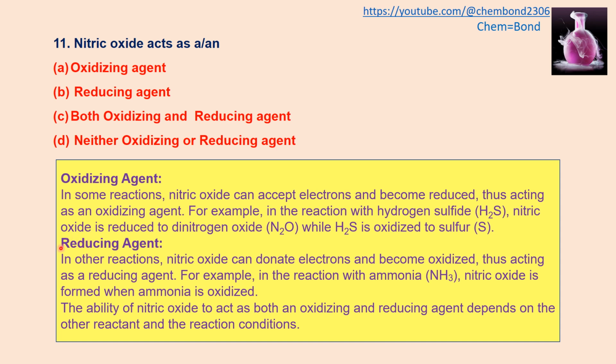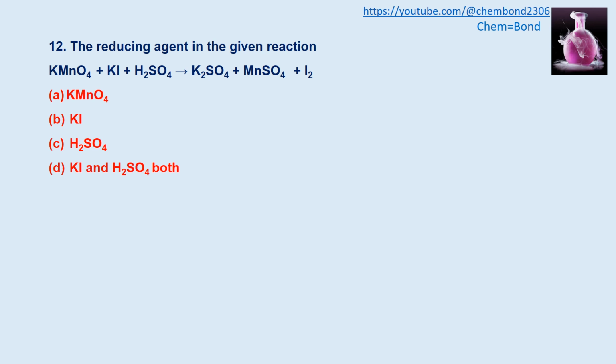And when it reacts with ammonia, it will act as a reducing agent. So the ability of nitric oxide to act both as an oxidizing and reducing agent depends on the other reactant and the reaction conditions. So it can act as both an oxidizing and reducing agent.